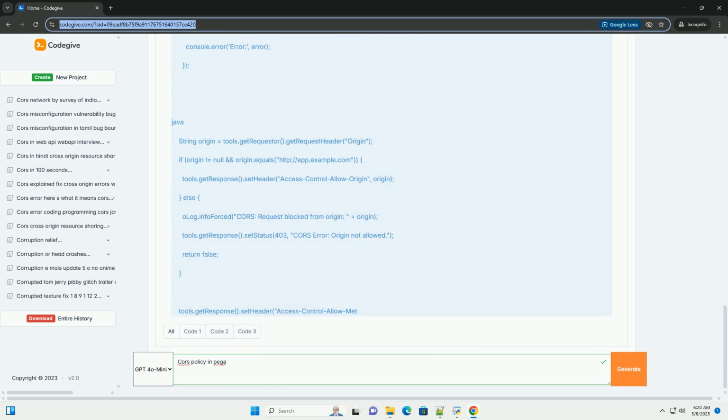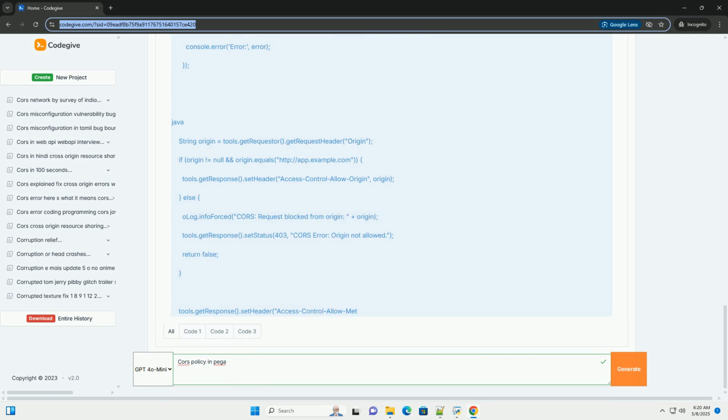Important considerations: when Access-Control-Allow-Credentials is true, the Access-Control-Allow-Origin must not be set to asterisk. It must be a specific origin. The client-side code must also explicitly set credentials: include in the fetch or XMLHttpRequest configuration. Authentication and authorization should be handled properly on the server side to ensure that only authorized users can access the resource.